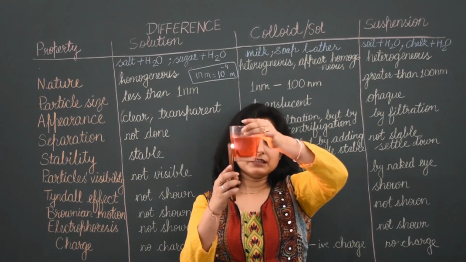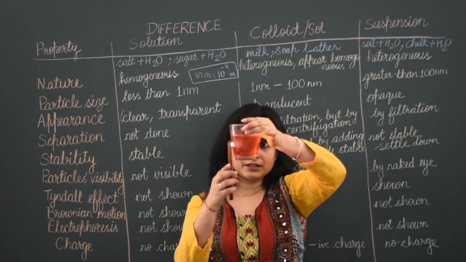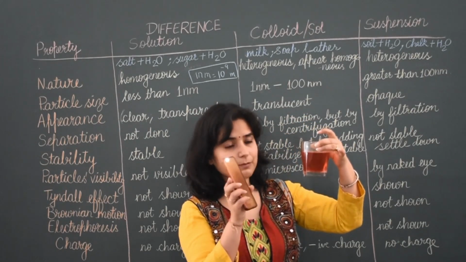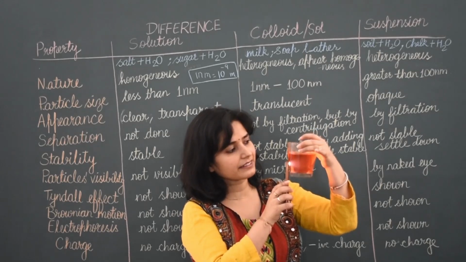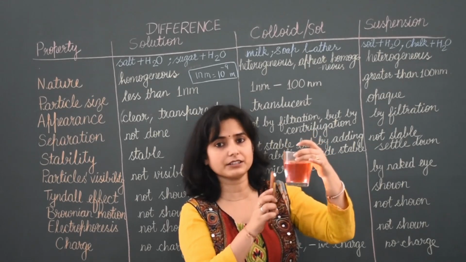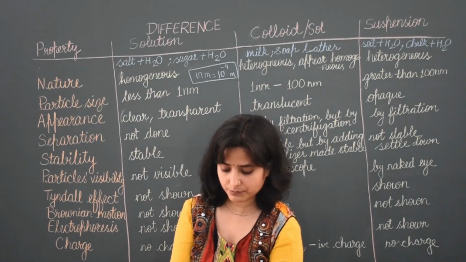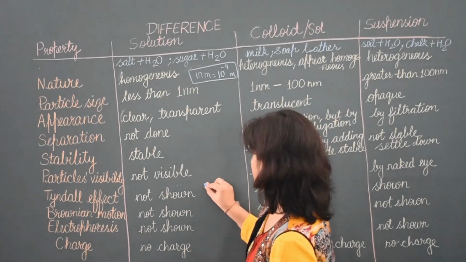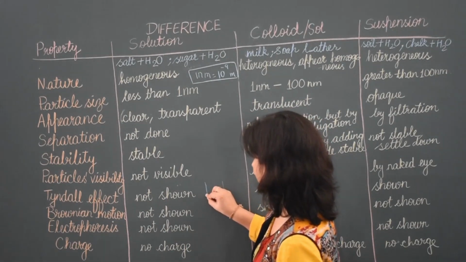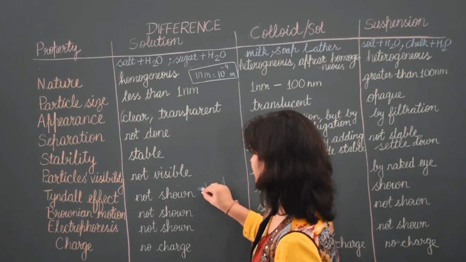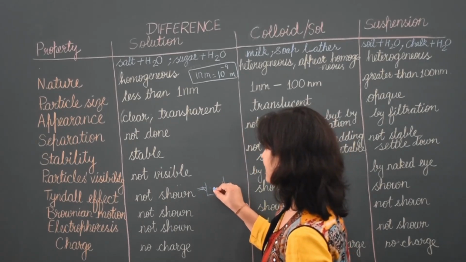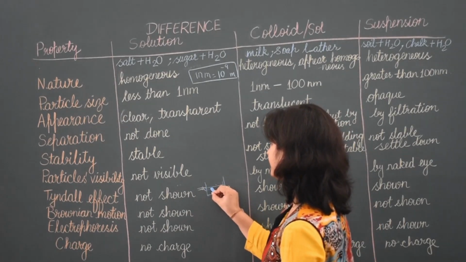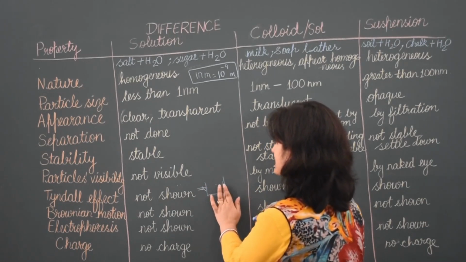I pass this light. Inside the solution it is not shown, but outside the glass you can see it on the hand. That means when we pass light from one side, it is seen directly at the glass tank, not inside the solution. Why does this happen? Because particles of the solution are very small. When we pass light, if particles are very small, then light passes directly without touching them, and we cannot see it inside.